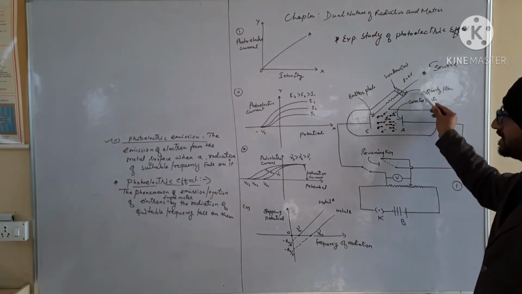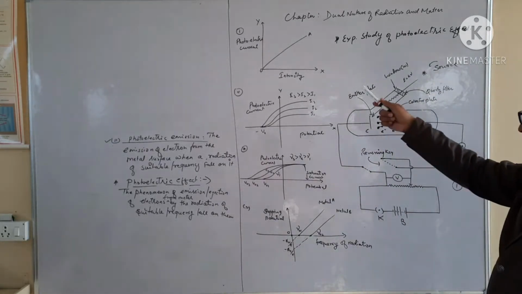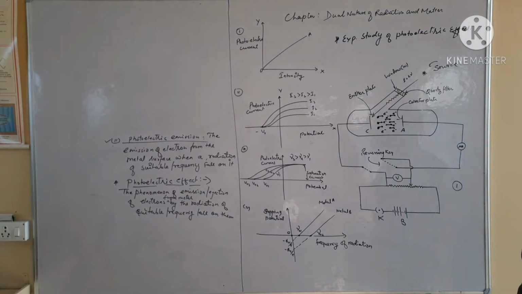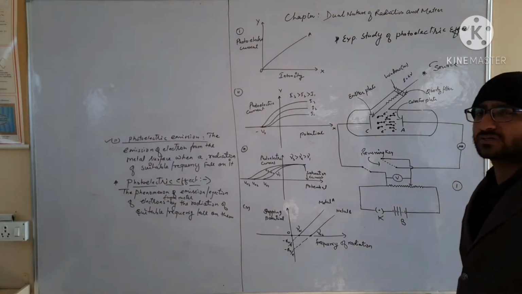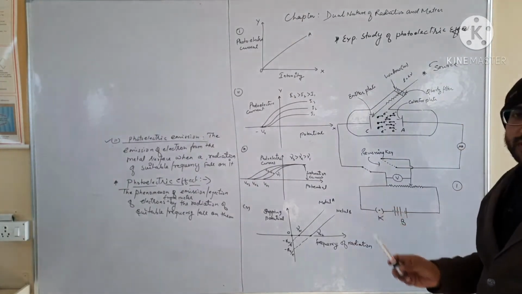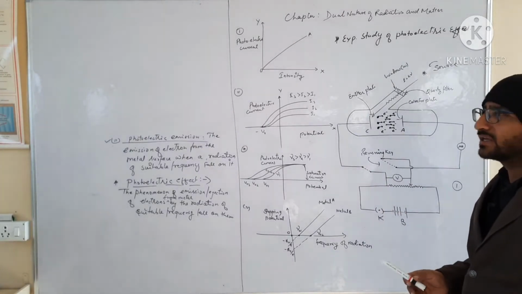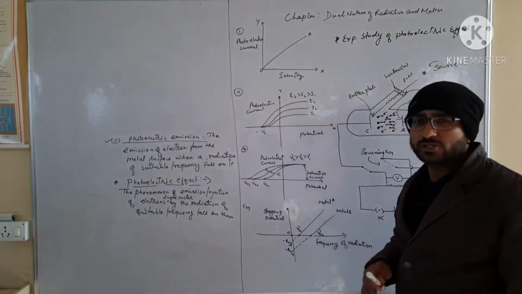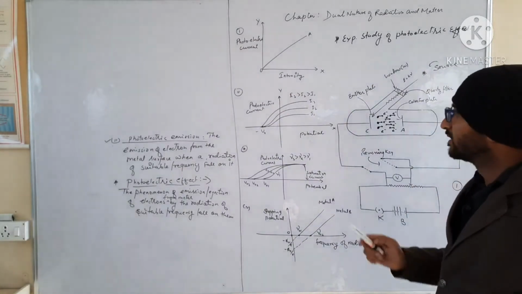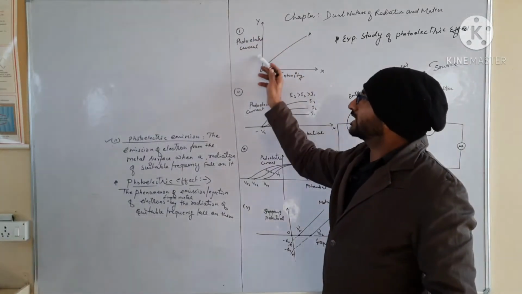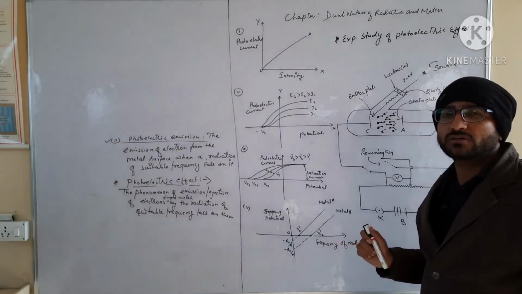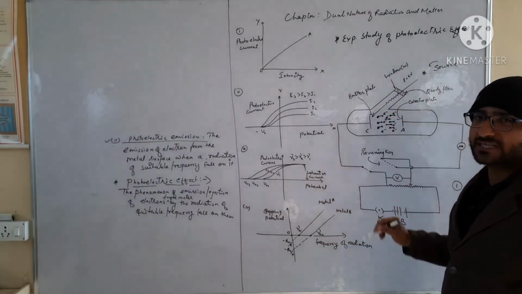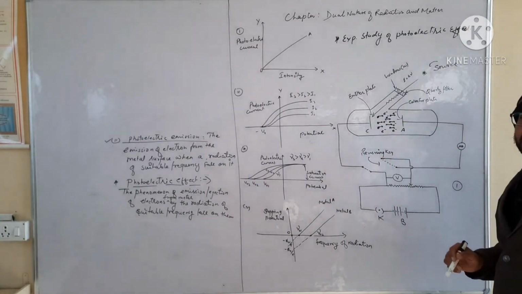Now, if the intensity of radiation from the source increases, the photoelectric current value will also increase, because the photoelectric current depends on the number of photoelectrons emitted per second from the metal surface.